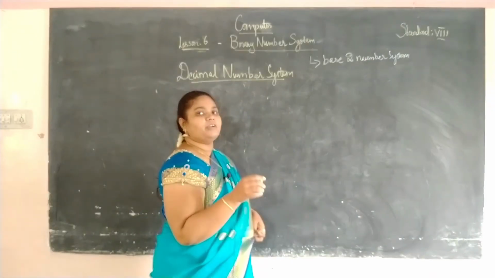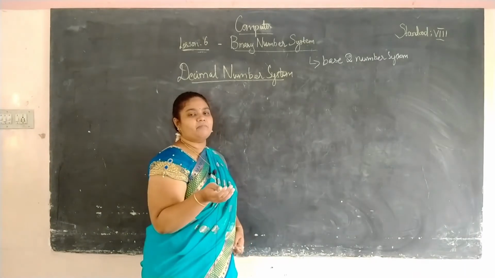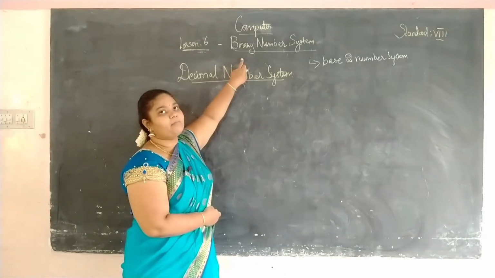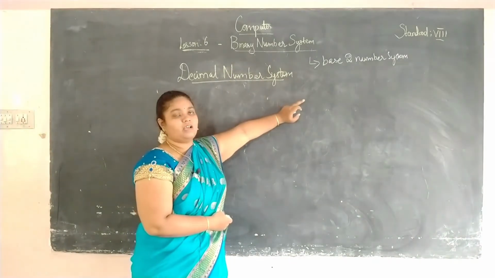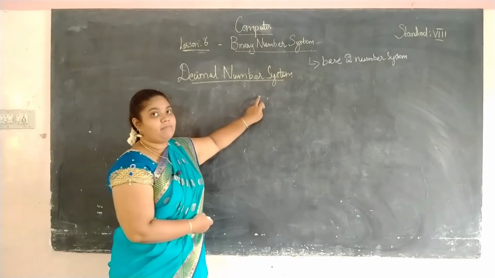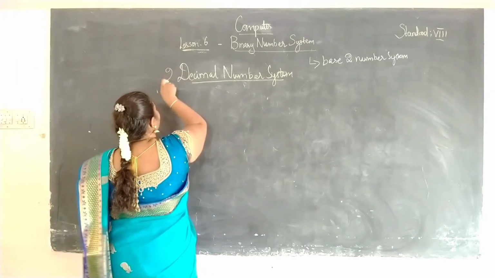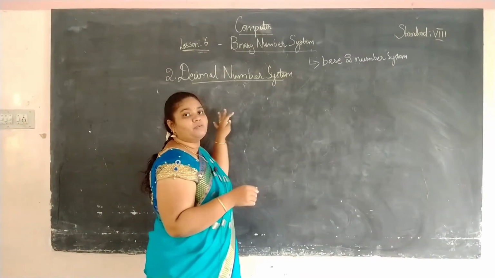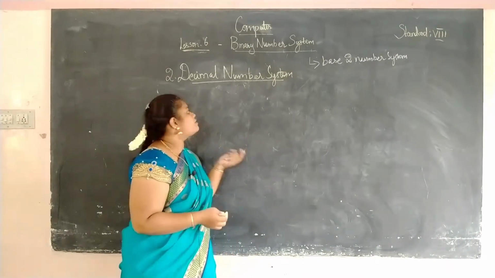In this lesson, we are going to see the conversion of various number systems. We have learnt about the binary number system, which is also known as the base 2 number system. Now we are going to see about the decimal number system, which is the old number system that we have been using all along.